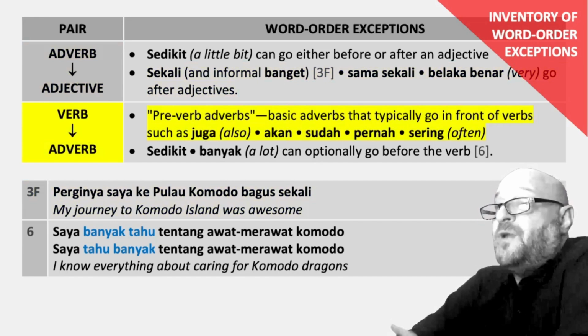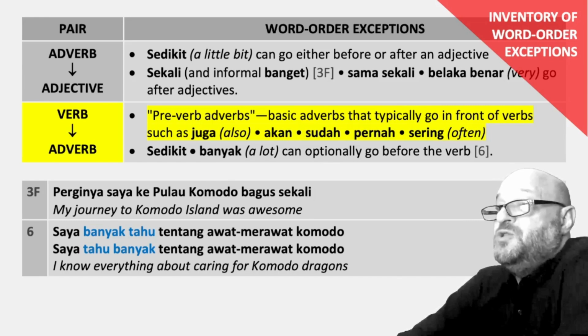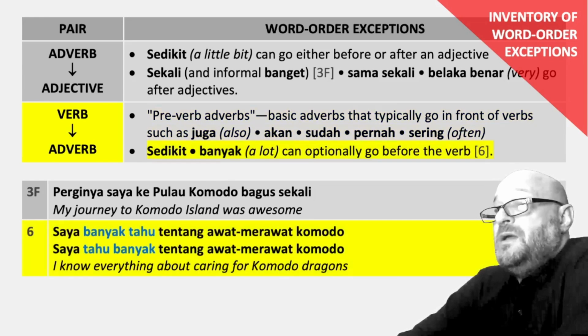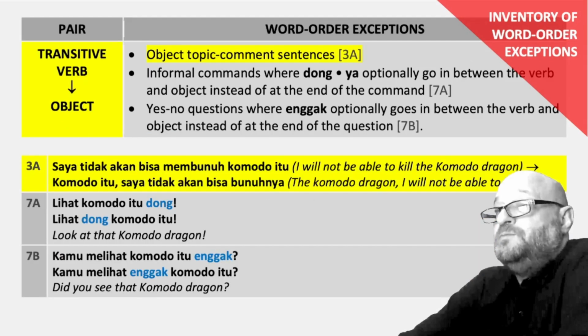Verb before adverb. Preverb adverbs are exceptions. They're the basic adverbs that typically go in front of verbs, such as juga, akan, sudah, pernah, sering. Sedikit, banyak, a lot, can optionally go before the verb. Example 6, saya banyak tahu tentang cara merawat Komodo. I know a lot about caring for Komodo dragons. Could be reworked as saya tahu banyak tentang cara merawat Komodo.